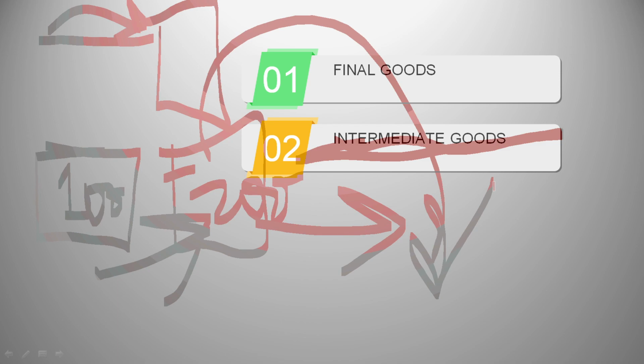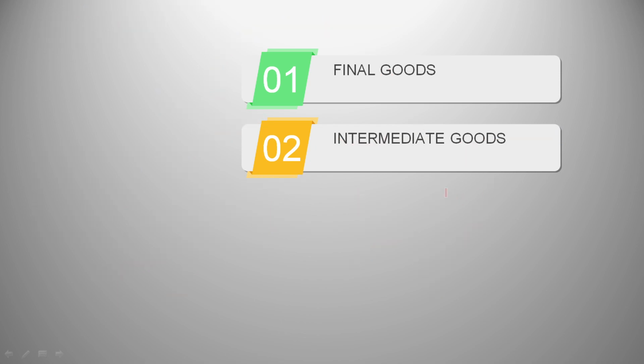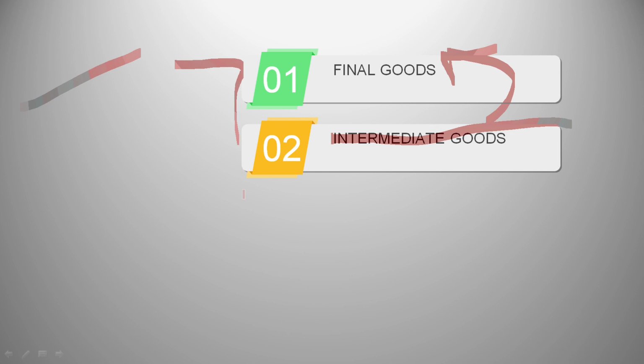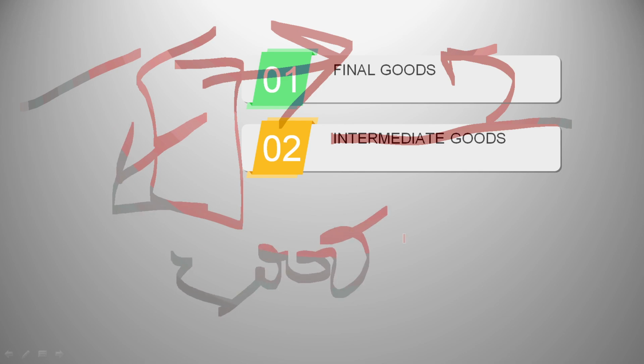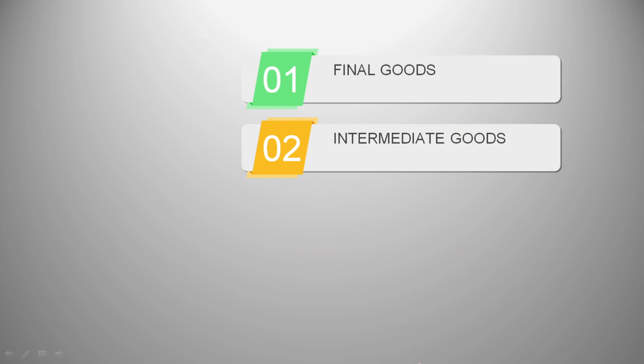So make it a point that the value of intermediate goods ultimately becomes the value of final goods. Why? As we saw here, the wood will ultimately become a chair, which is a final good. So in the chair itself, the value of wood is considered. If the chair is worth 5,000 and the wood was rupees 500, then in the estimation of the price of the chair, we've already considered the value of wood, right?